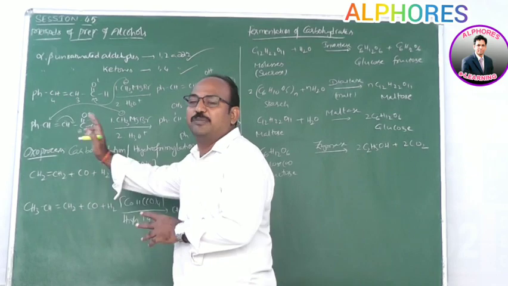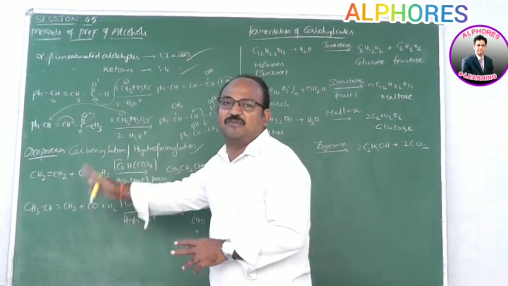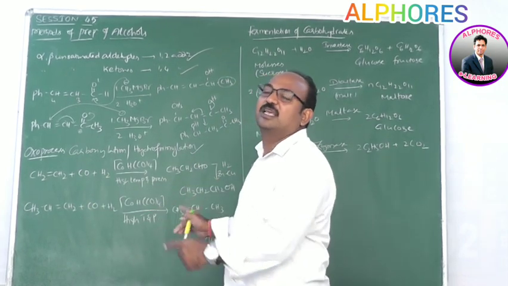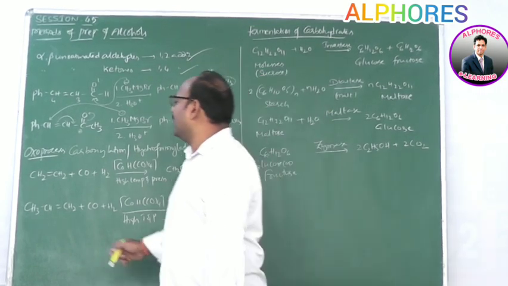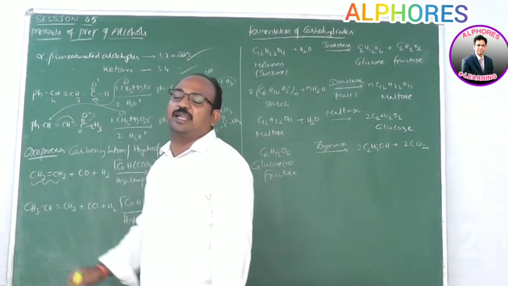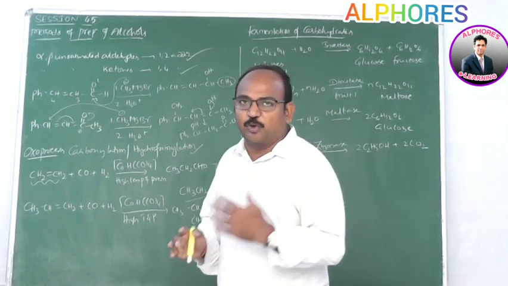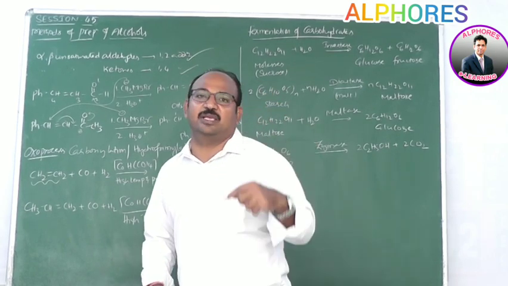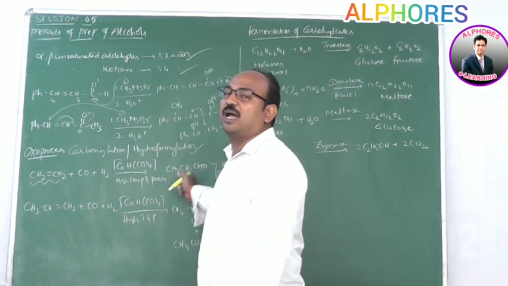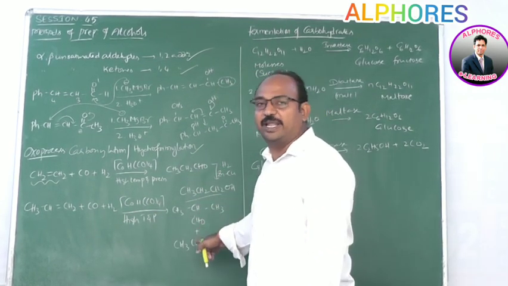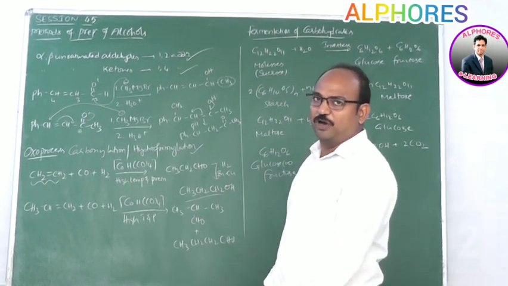In this case, a symmetrical alkene gives one aldehyde, which upon reduction gives an alcohol. An unsymmetrical alkene gives two aldehydes, which upon reduction give two different alcohols. Here the initial number of carbon atoms in the reactant is 2, whereas the products have 3 carbon atoms. That means one carbon atom is added: one carbon more than the reactant gives aldehydes, which upon reduction give alcohols. This is the oxo process, or carbonylation, or hydroformylation.